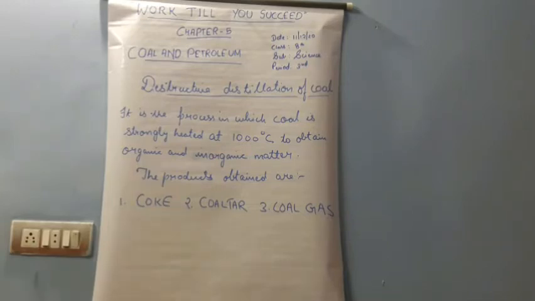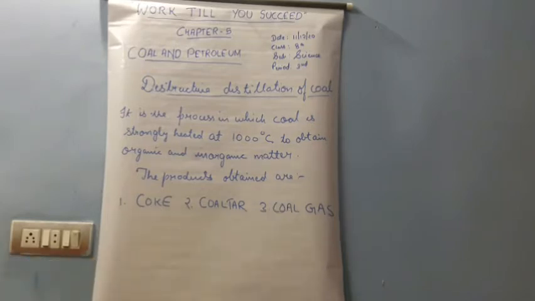So what is being changed there? In any process, two main things are required. One is the reactant and the other one is the product. So suppose in the curd making process, milk is completely converted into curd. Like that only, here coal is completely converted into these products: coke, coal tar and coal gas.